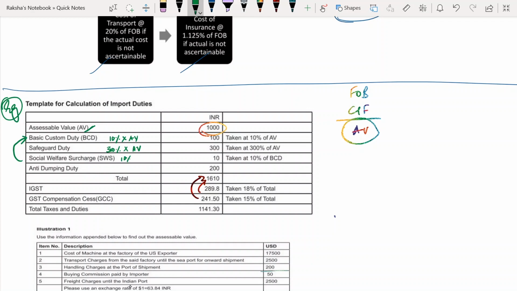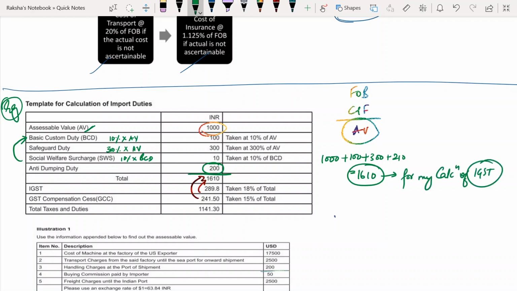Okay, anti-dumping duty is directly given here. So if you add 1000 plus 100 plus 300 plus 210, you're going to get 1610. So this is the value for calculation of IGST. Okay, see, IGST will also be levied on exports.